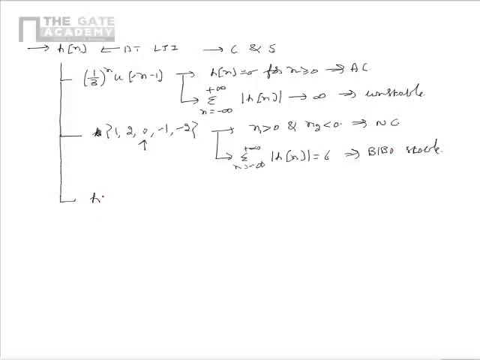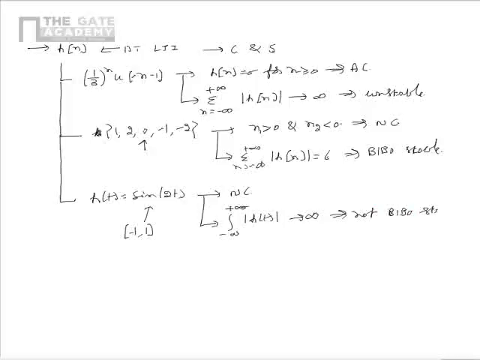Now let us consider another continuous time LTI system which has impulse response sin(2t). Here we see that h(t) is not equal to 0 for both t less than 0 and t greater than 0. So from this we can see that the given system is non-causal. We can also say that the integral from minus infinity to plus infinity of mod of h(t), if found out, tends to infinity. This is because sin 2t's values range between minus 1 and 1. So as the integration tends to infinity, we see that the given system is not stable in BIBO sense.